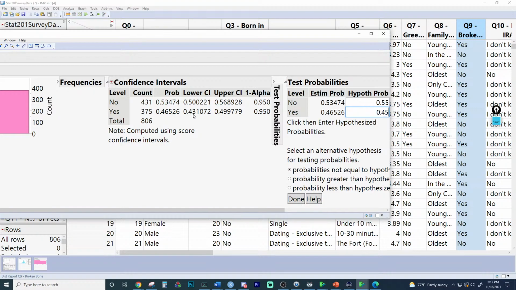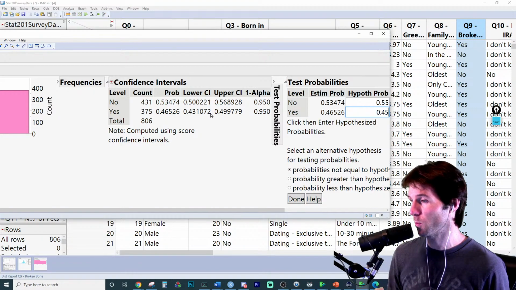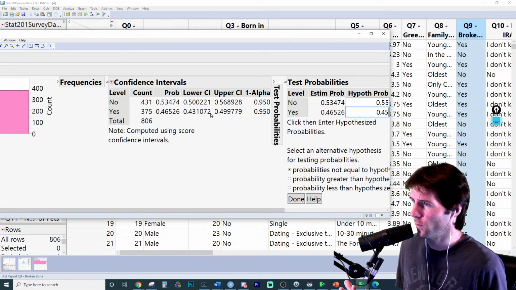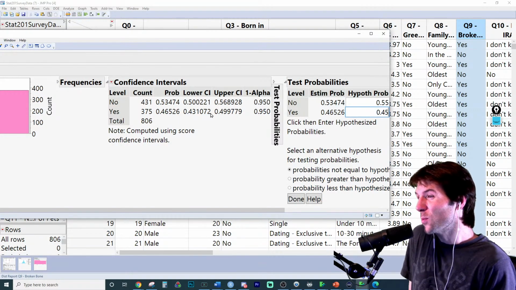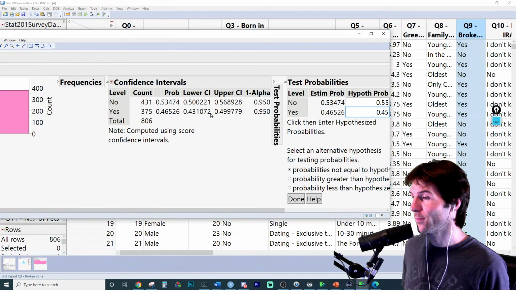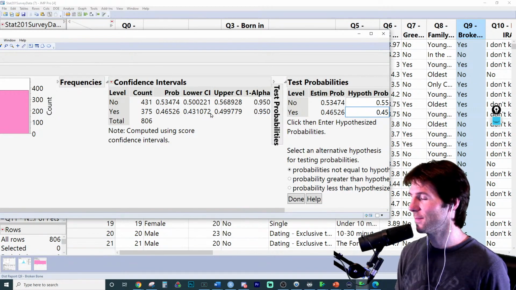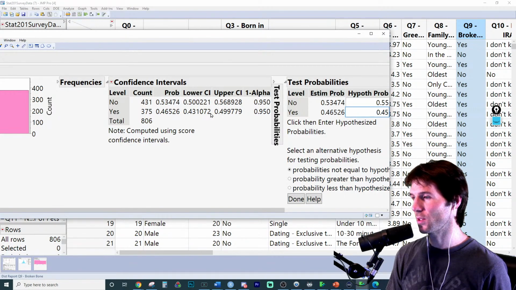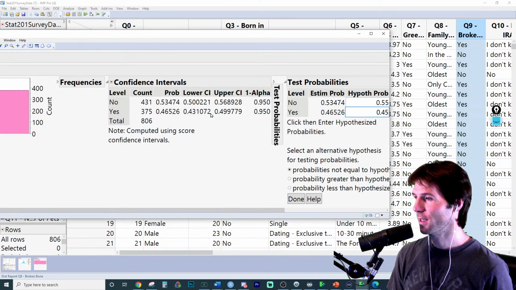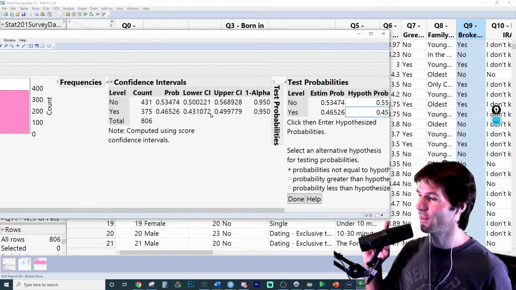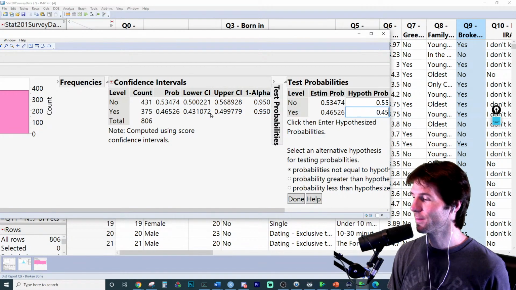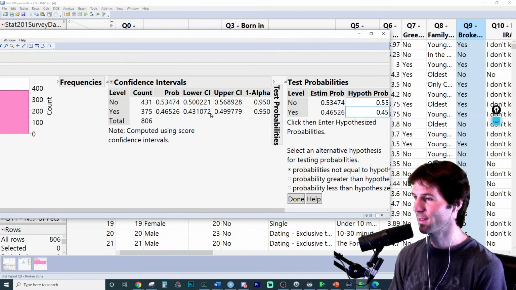Looking at this interval right here, you'd say, well, the true proportion of UT that has broken a bone is probably between 43.1 to 49.9. Your friend's like, I think it's probably about 45%. Would you reject that value or not reject that value, which means fail to reject? Looking at that value right there, your thoughts on that value of 45%? I'd look at that value and say, my friend, you know what? That value you just told me, I cannot reject this. What do we say?